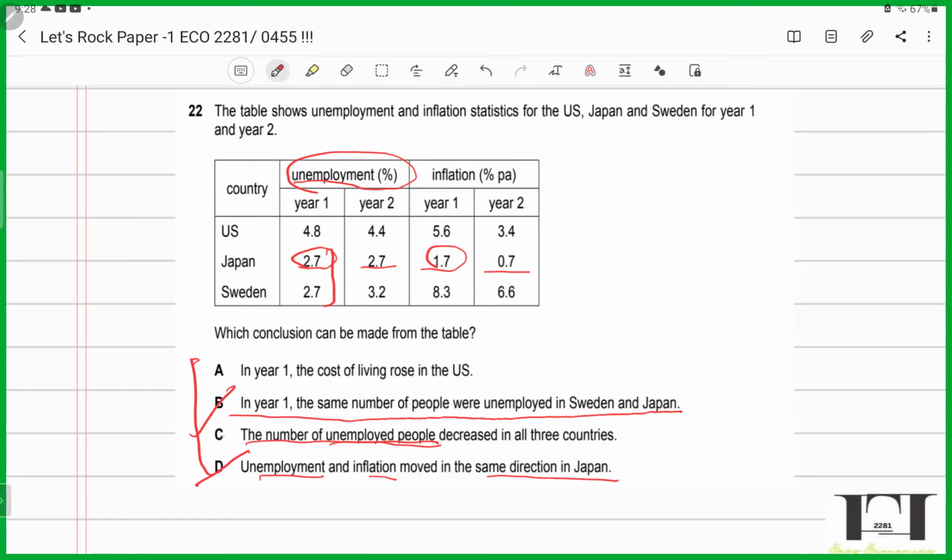So by elimination, we have arrived at A, and by logic also we can say that it's A. Why? Because they're saying in year 1, the cost of living rose in the US. Now you look at inflation statistics. In year 1, inflation was 5.6, in year 2 it was 3.4. Yes, inflation was higher in year 1, so it has to be A. See how it gets easier. So the key to answering questions on tables is: read the answers and then solve the question.